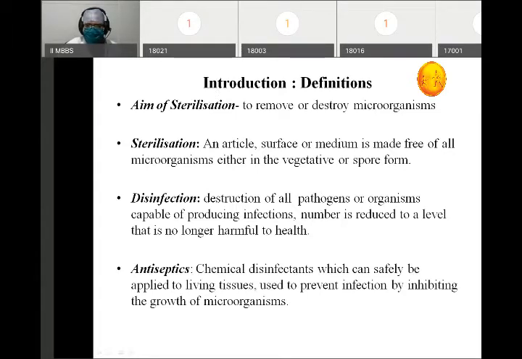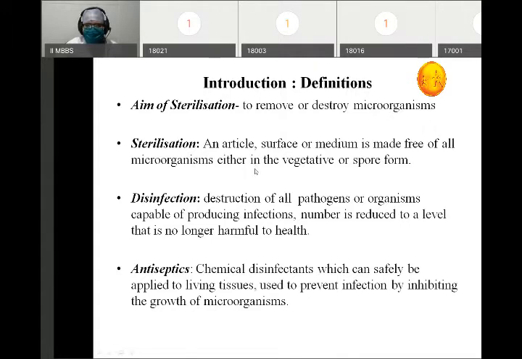The first is, what is the aim of sterilization? The aim of sterilization is to remove or destroy the microorganisms. We might already know various terms like sterilization, disinfection, antiseptics, and asepsis. There is a difference between all these terms. What is the difference? We will let you know.